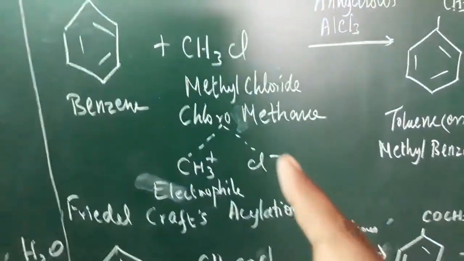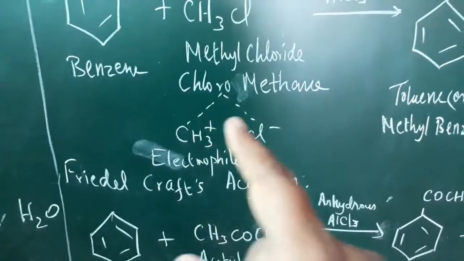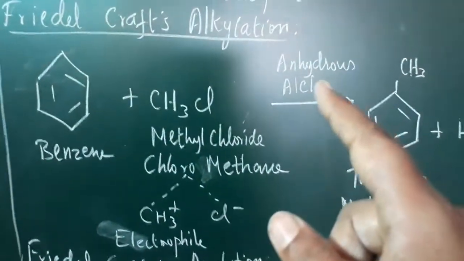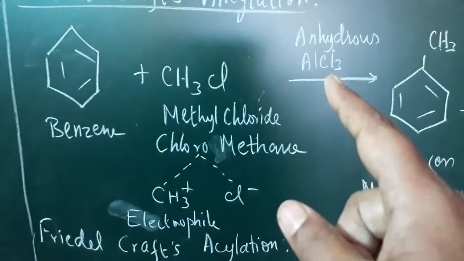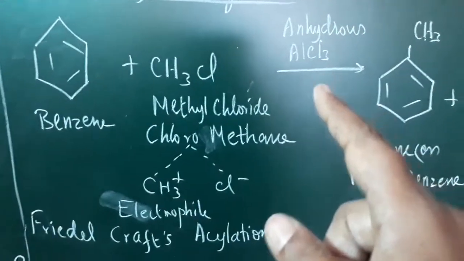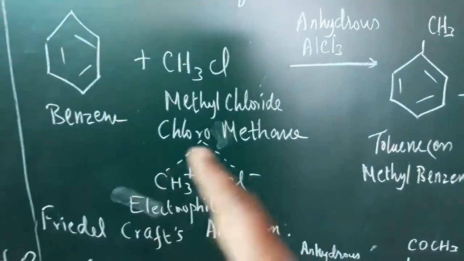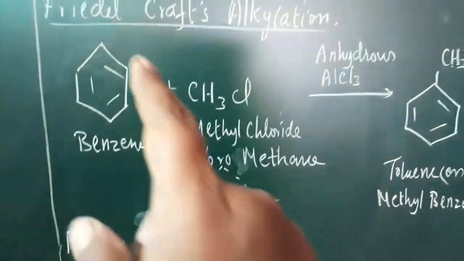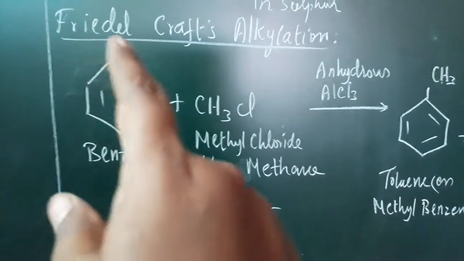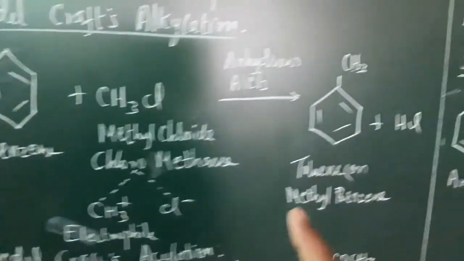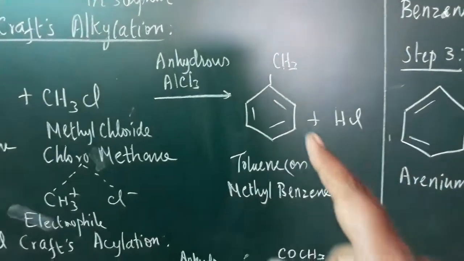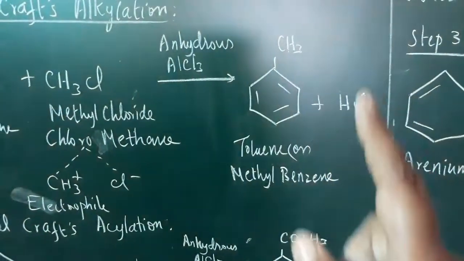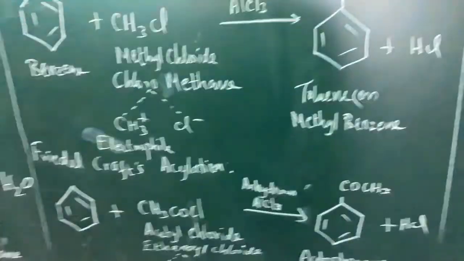That methyl chloride we are going to separate as CH3 plus and Cl minus with the help of anhydrous aluminum trichloride. Without this catalyst we can't split this one. And here this methyl CH3 plus is an electrophile. That electrophile is added here. Instead of one hydrogen, that hydrogen combines with the Cl minus, and we get HCl. And the name of this compound we already studied, toluene or methylbenzene.